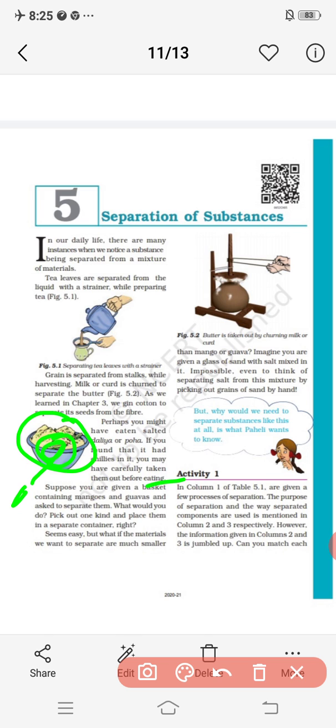Suppose you are given a basket containing mangoes and guavas and asked to separate them, what would you do? Pick out one kind and place them in a separate container, right? Yes, obviously.